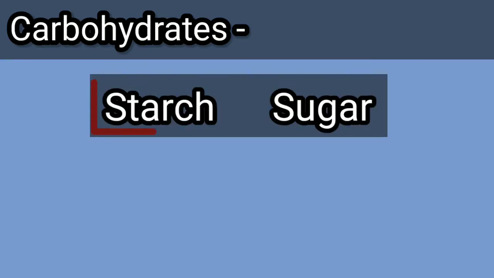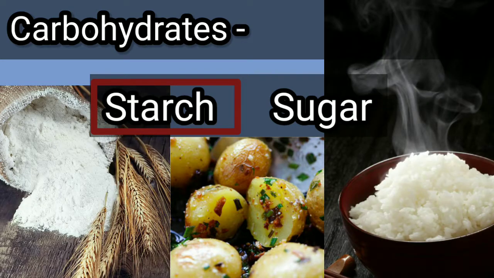Carbohydrates. These are also known as energy giving food. Carbohydrates are present mostly in starch form. The examples are wheat, potato, rice. These are good sources of carbohydrate.